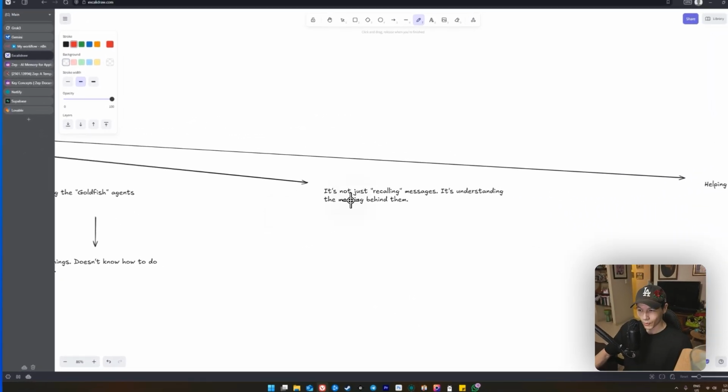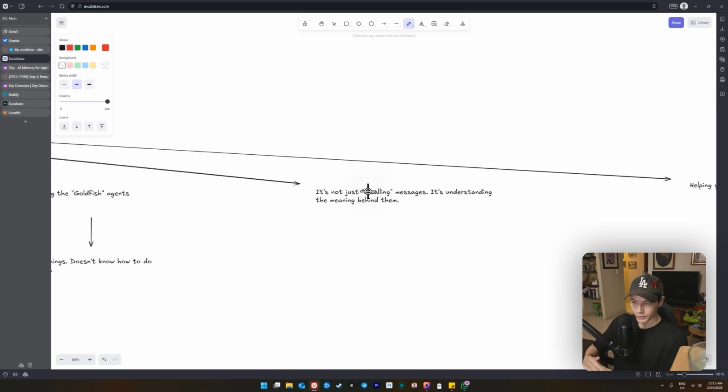Now, when it's recalling messages, it's not just recalling them as if we're using a context window, where it's just, oh, he said this 5 messages ago. No, it's actually understanding the meaning behind those messages. So this is a bit different to just recalling something that I said 5 or 10 messages ago. Well, it might even forget by then.